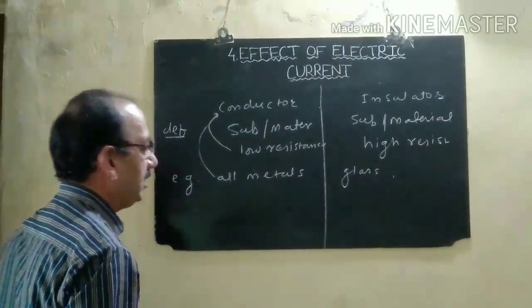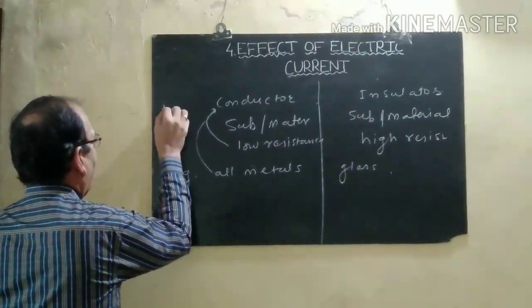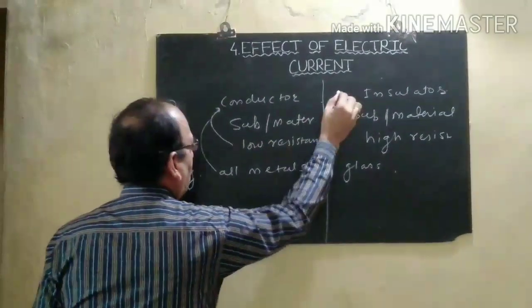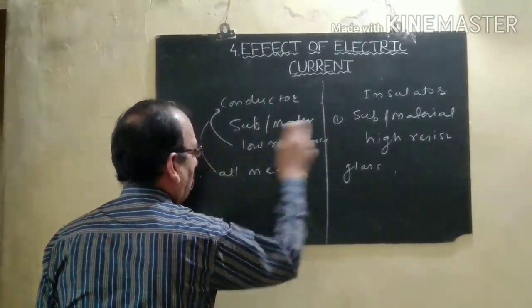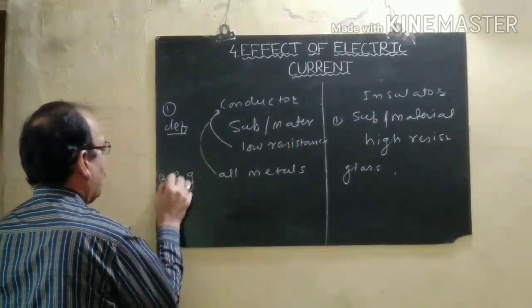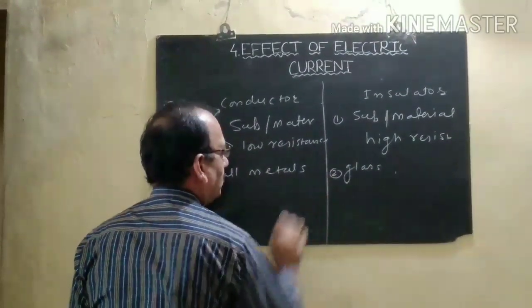There is always a question in the board examination: write the difference between conductor and insulator. You should write the definition of conductor and insulator, then give examples of both conductor and insulator.